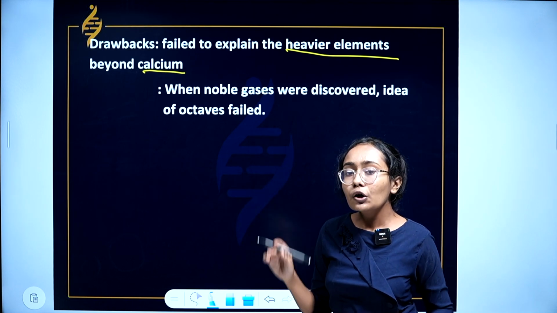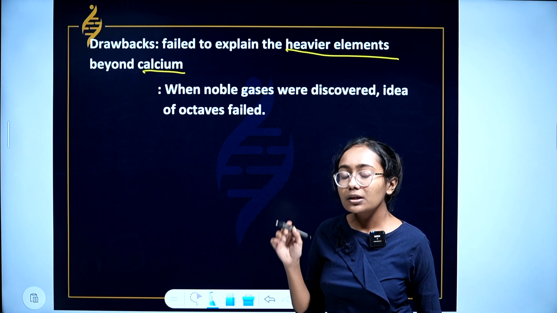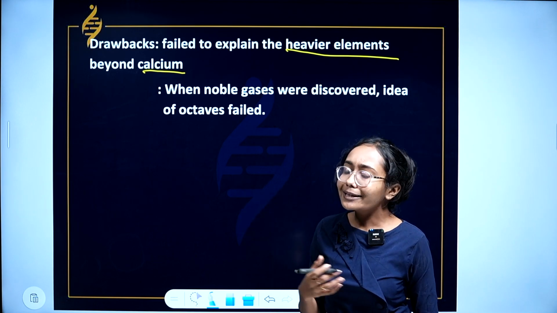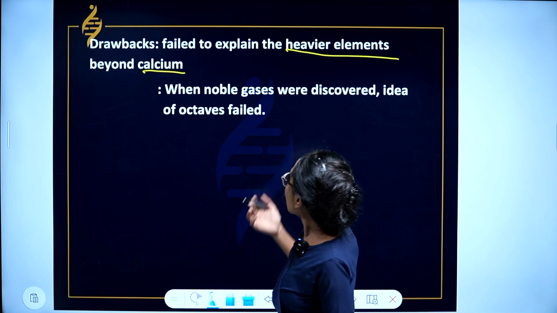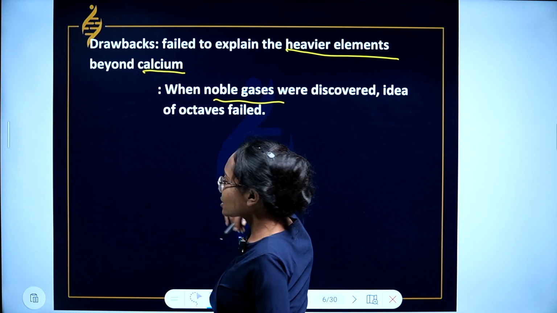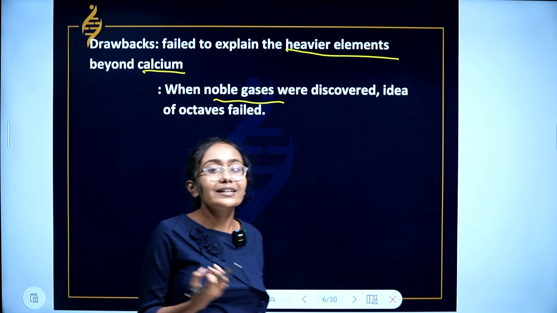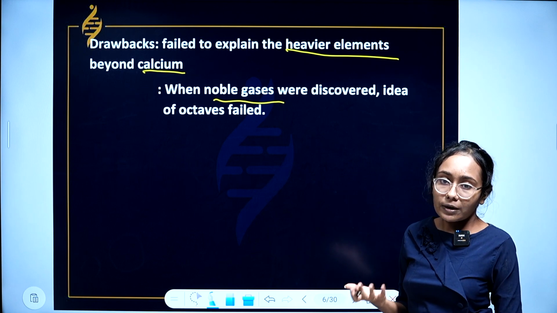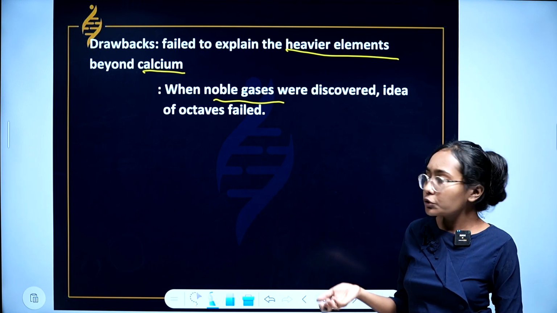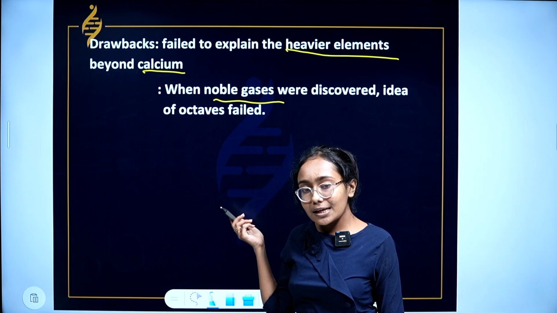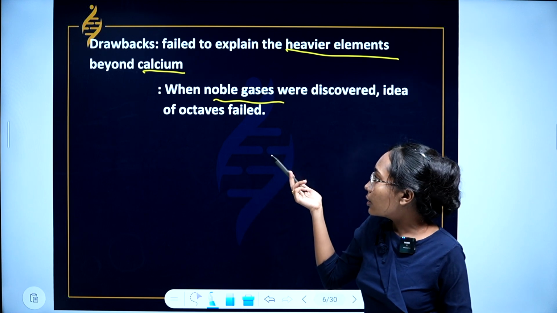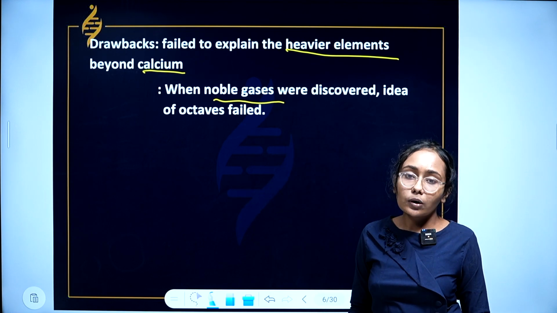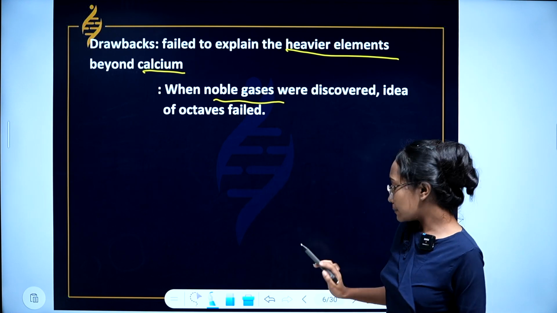So ultimately this law fails, right? When noble gases were found out, he failed to show that the law is valid. When elements beyond calcium were found out, the law terribly failed.